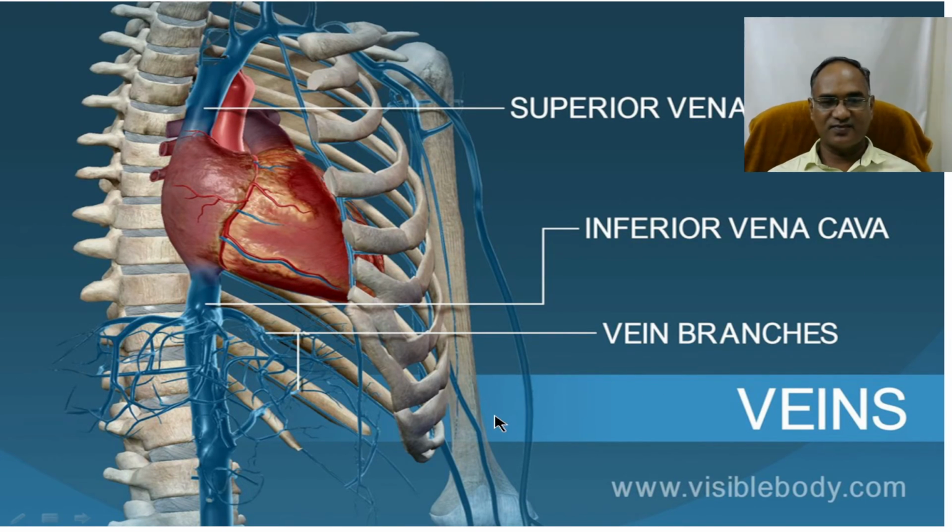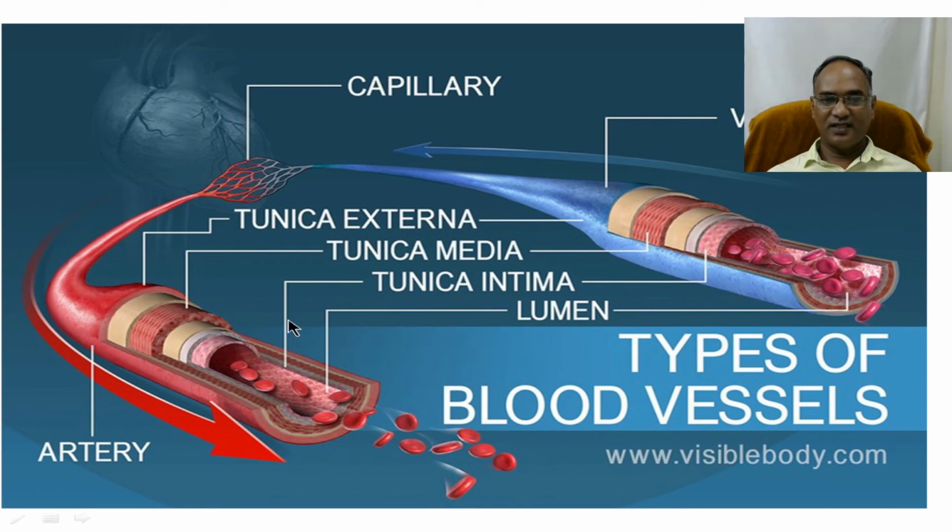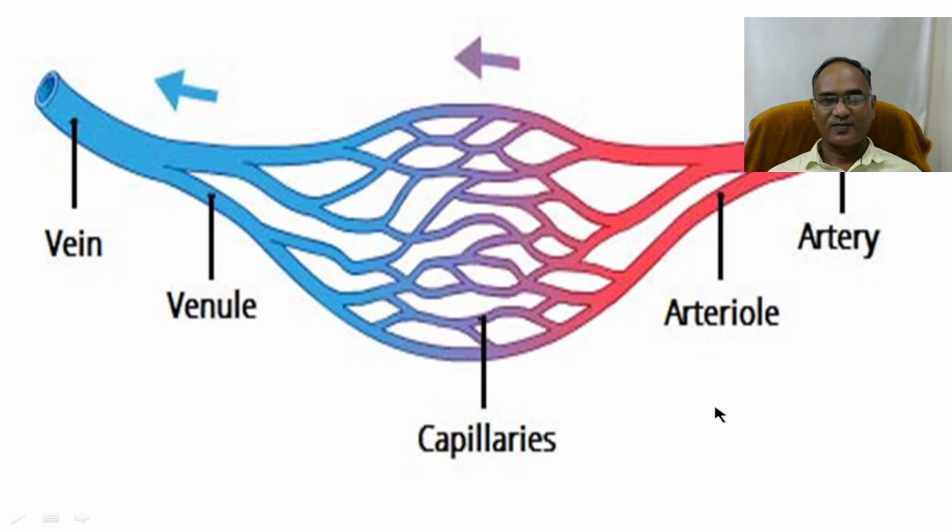You can differentiate between veins and arteries simply. The main artery, the aorta, is much bigger than veins because it has to sustain the pressure and eject the blood from one place to another without delay. Whereas in veins, there is not much pressure and speed.